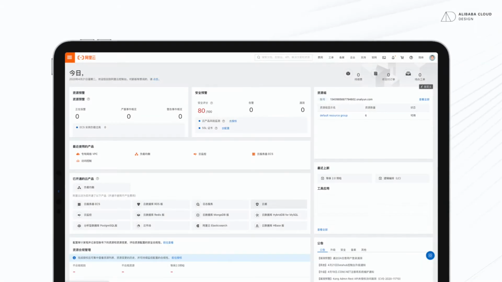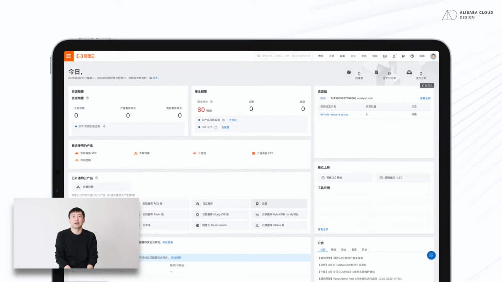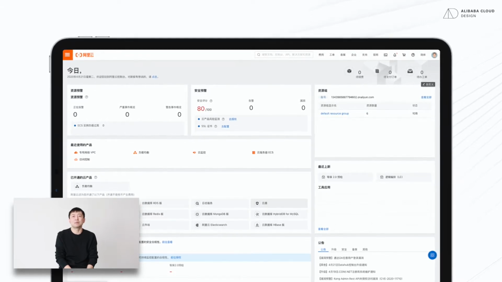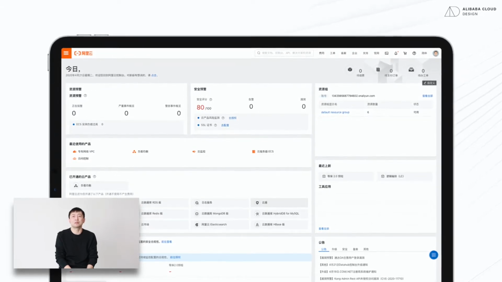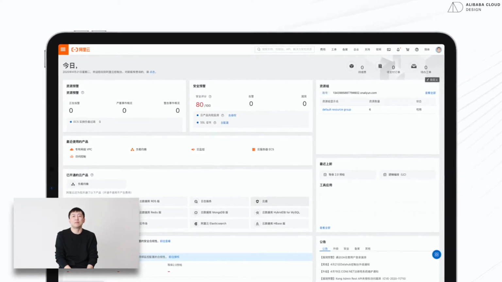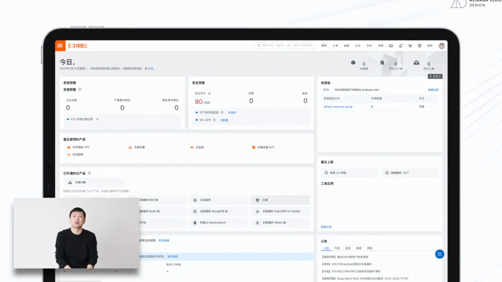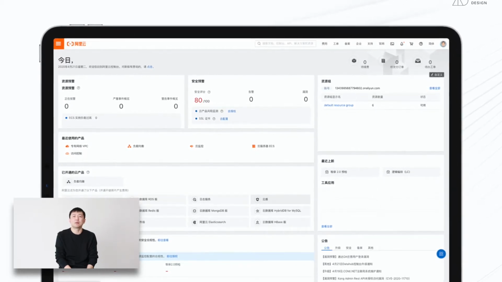First, let me briefly introduce our console. Alibaba Cloud is the largest cloud service provider in China. The Cloud Console is the place where millions of our users operate and manage their cloud resources every day. The main job of our team is to provide a better experience for using it, and most basically make it